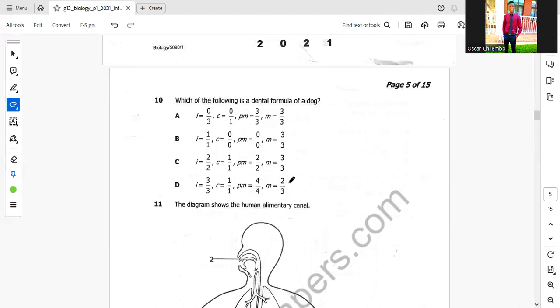So the dental formula of a dog is this. I urge you to go through the dental formulas. You need to know the dental formula of a rat. You need to know the dental formula of a goat. Know all those dental formulas, and you will have it easy in finding these answers.